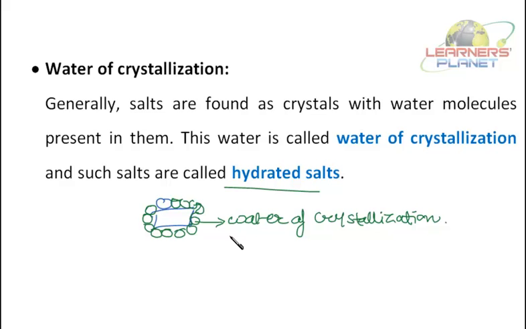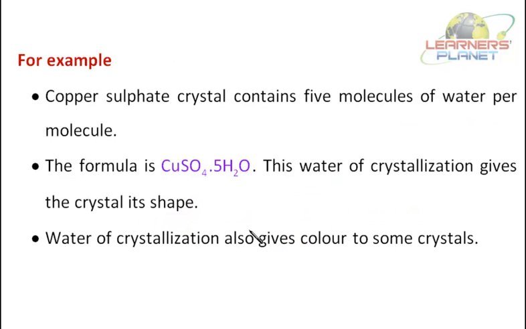For example, a copper sulfate crystal contains 5 molecules of water per molecule. For 1 molecule of copper sulfate, there will be 5 water molecules associated with it. Copper sulfate is also a salt.